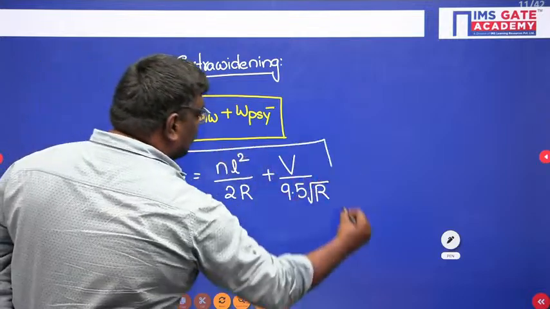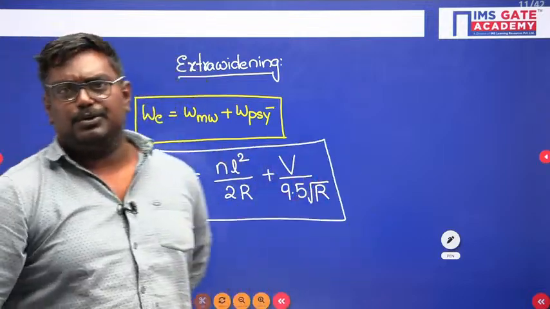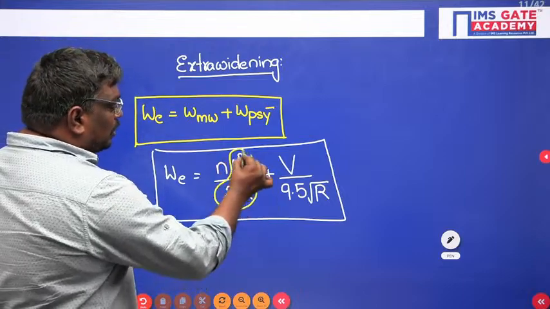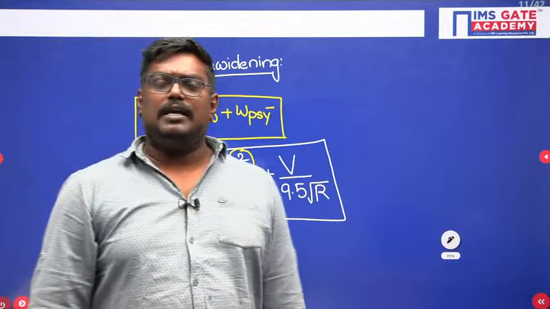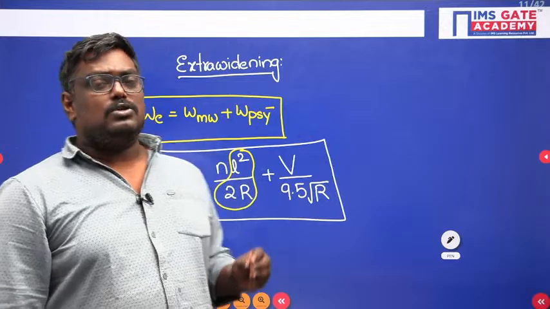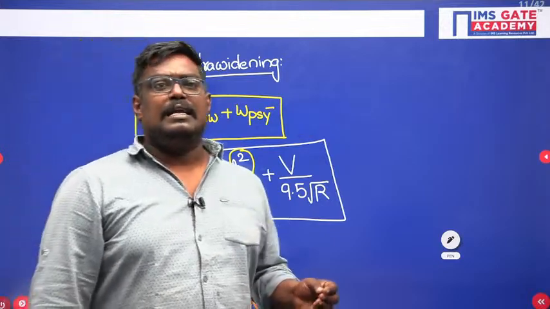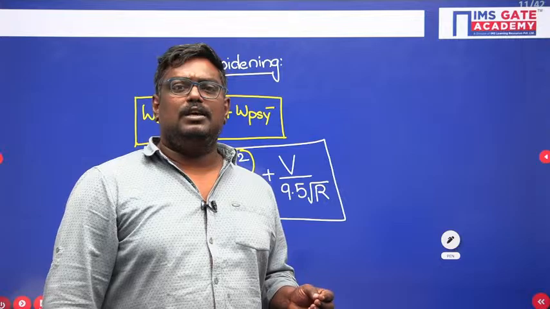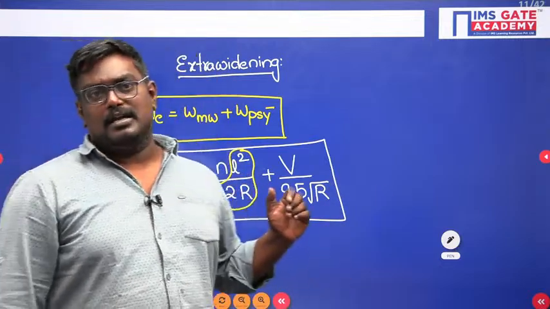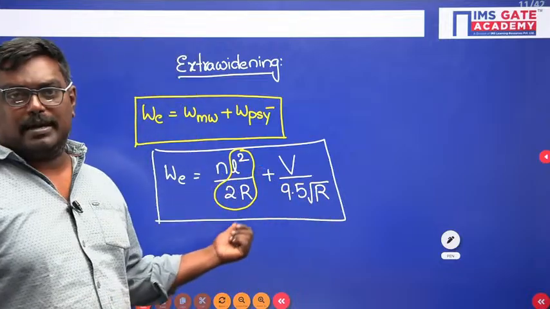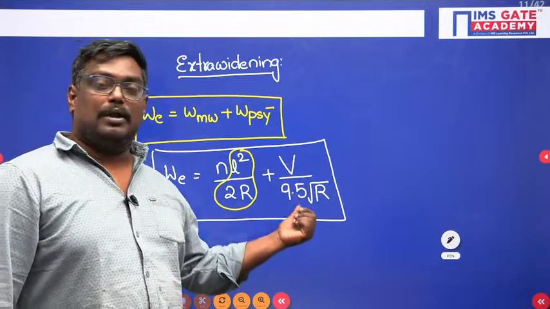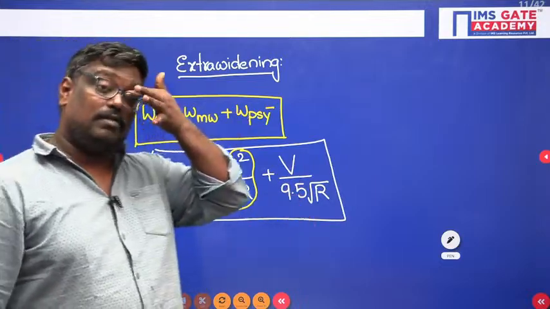Now here I have a question for you students. What do you mean by L square by 2R? L square by 2R is nothing but what, sir? Off tracking. Okay. So what does off tracking mean? It is the deviation in the path of the front and rear wheels of the vehicle, known as off tracking. And its value is equal to L square by 2R, where N represents the number of lanes. V upon 9.5 root R represents psychological widening.